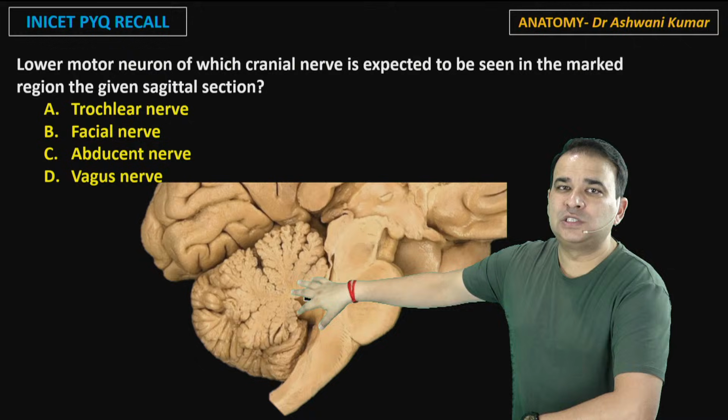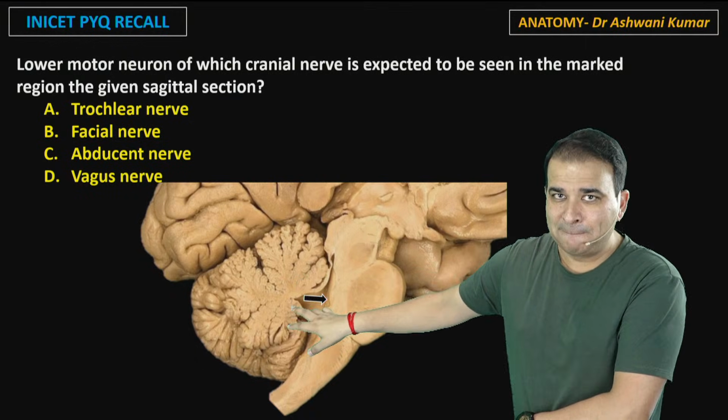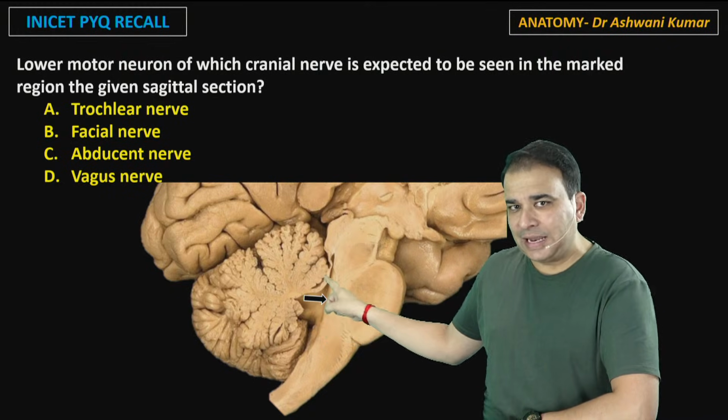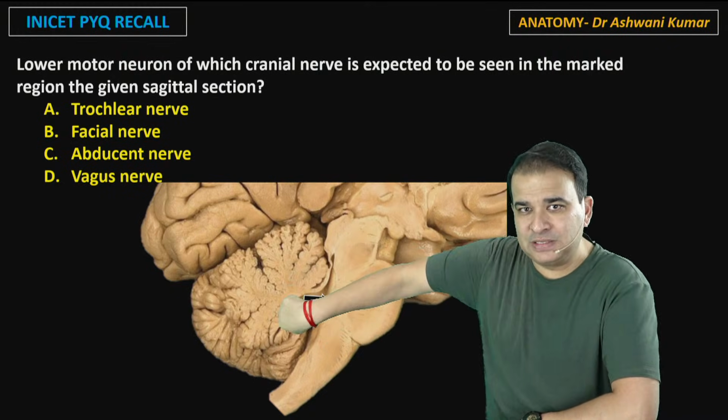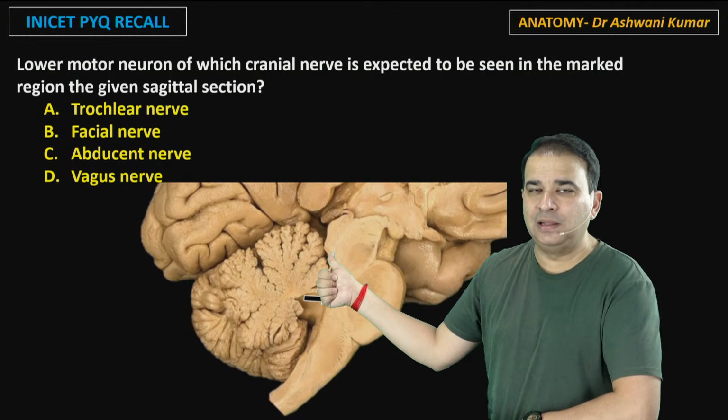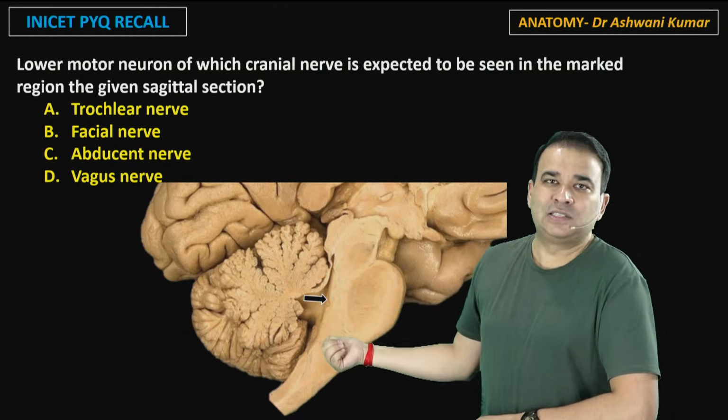Now there are only two possibilities to get a question from the dorsal aspect. Either they will put an arrow somewhere behind the pons, and that you can see it's the fourth ventricle, guys. That means the arrow is basically pointing out in the floor of fourth ventricle here. Or they might put an arrow behind the midbrain here. So only two possible answers here.